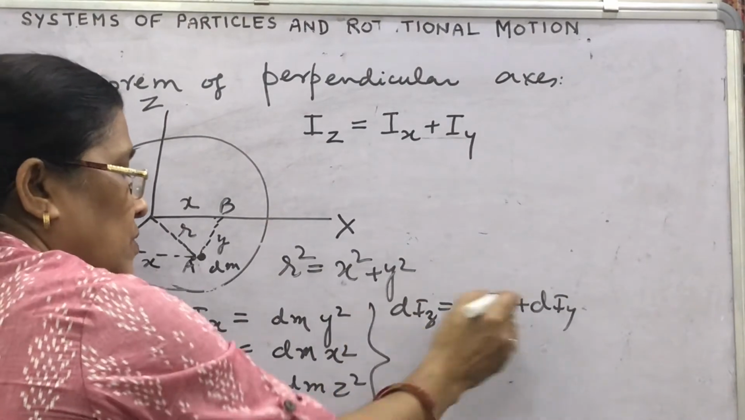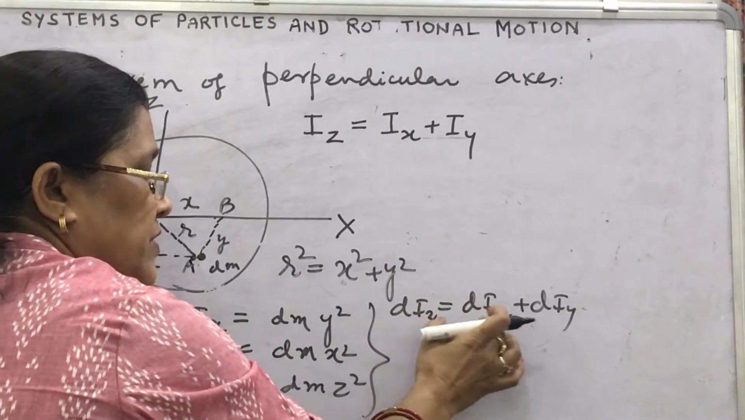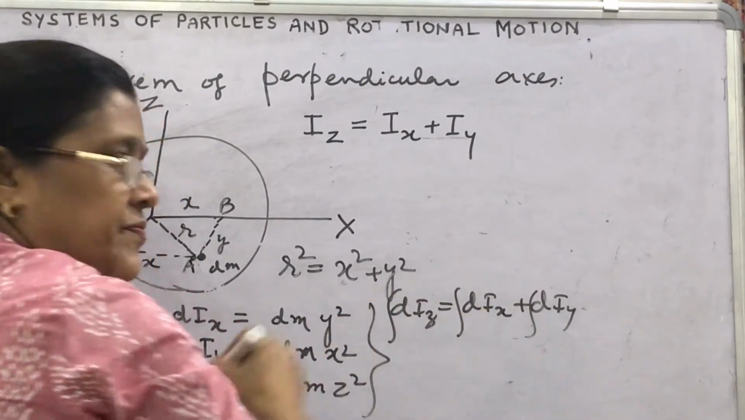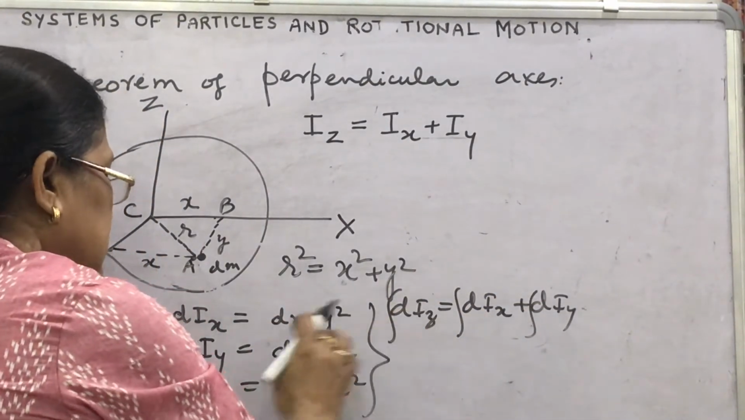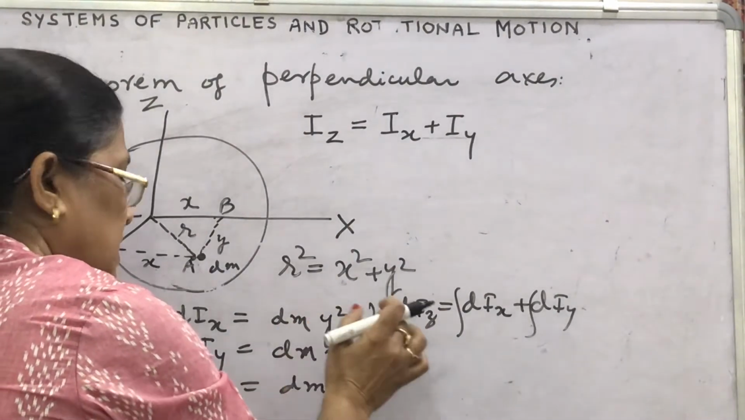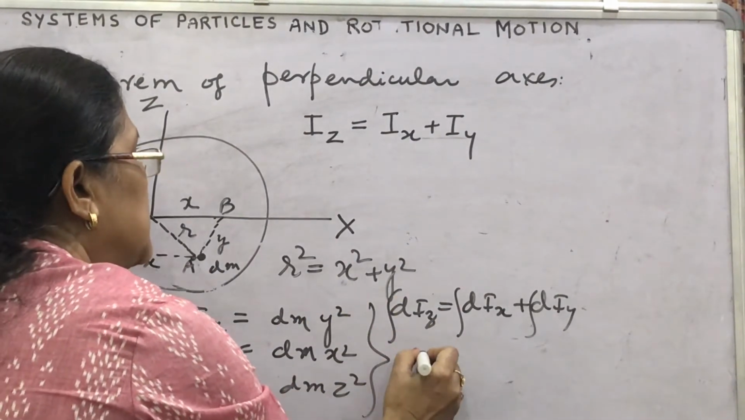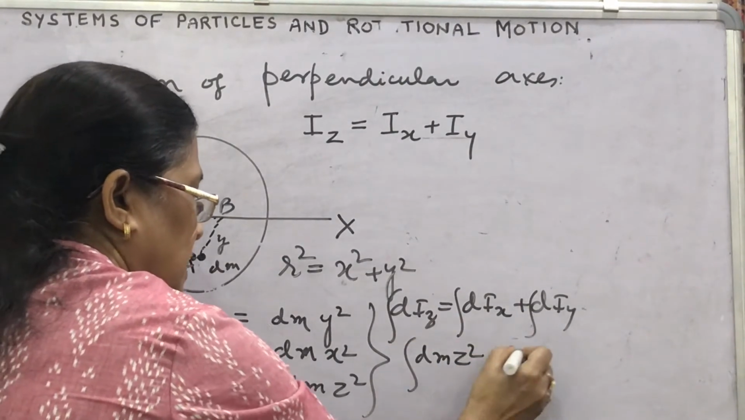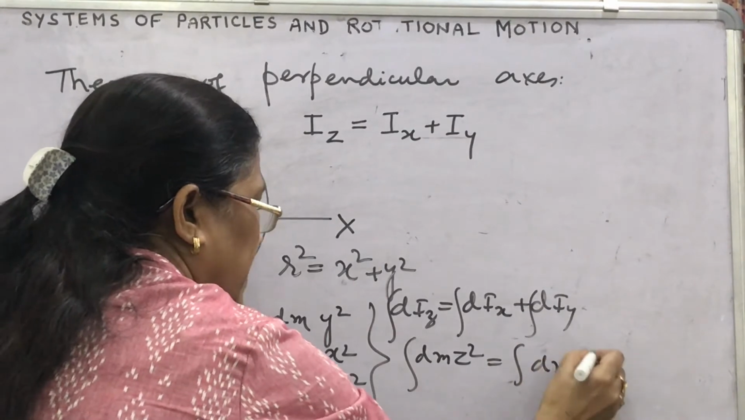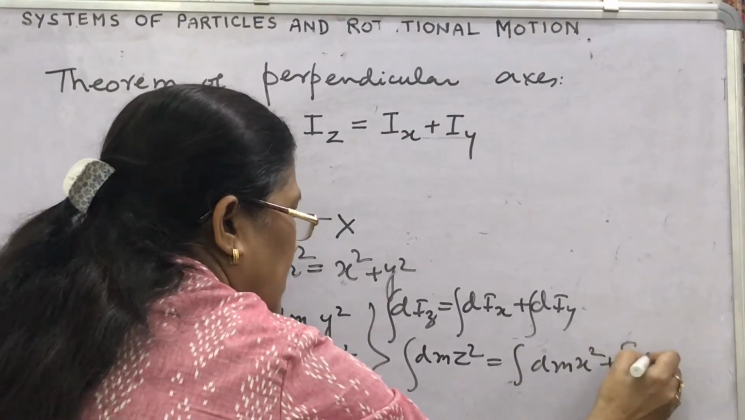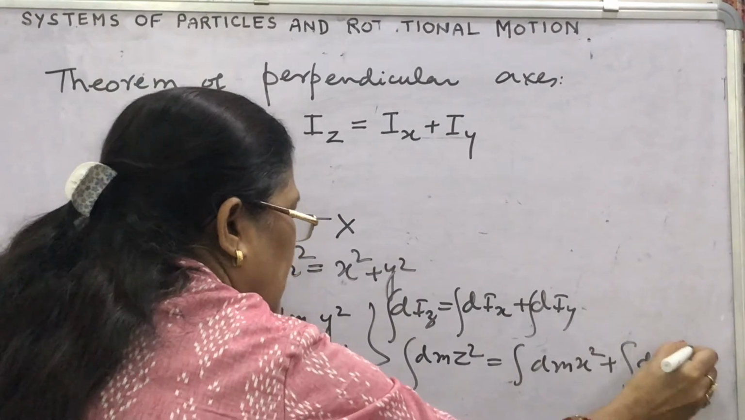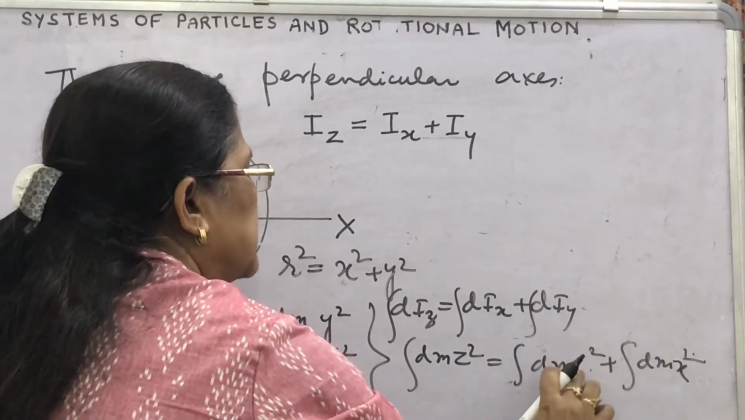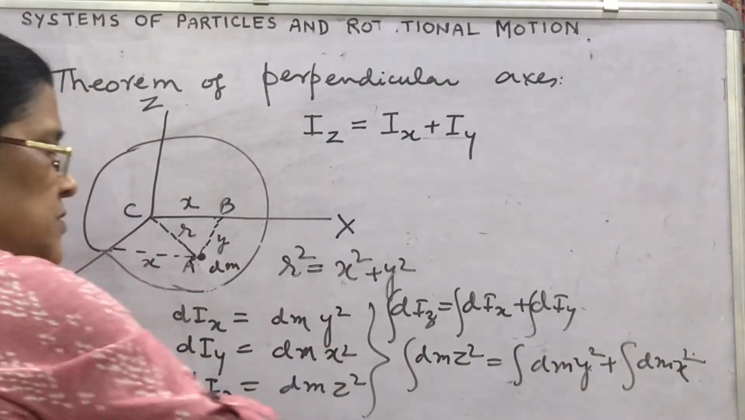Then for the smaller moment of inertia about the axis it is written, then for the whole object you have to integrate. How will you write dIz? In place of dIz, dm z square. So you will get here dm z square. Similarly here dm x square plus dm y square. Okay, dm you can write here, this is x square and this is y square as per these values.